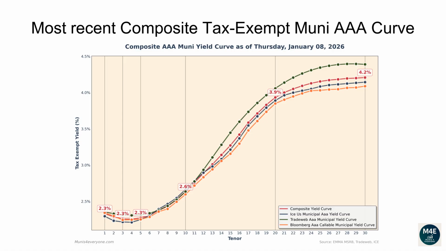The one-year composite tax-exempt yield is 2.33%. The two-year yield is 2.29%. The three-year yield is 2.26%. The 5-year yield is 2.27%. The 10-year yield is 2.63%. The 20-year yield is 3.93%. The 30-year yield is 4.21%.